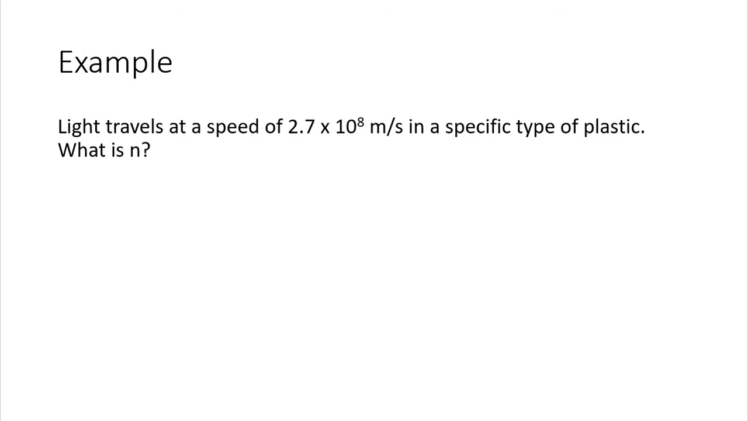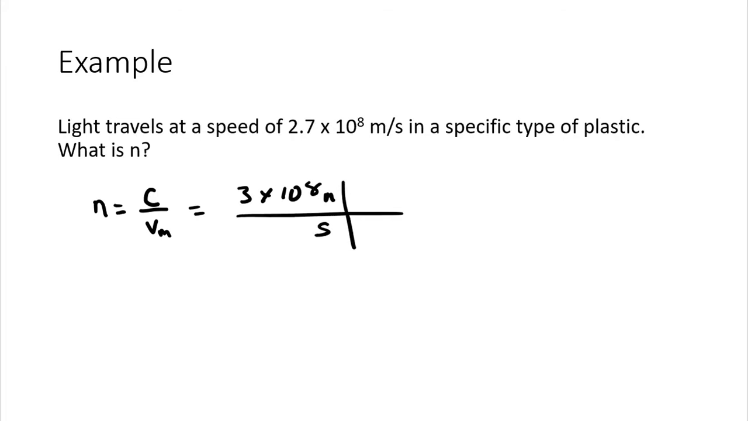So we know the equation, I'm going to write it a little bit abbreviated. n equals c, the speed of light in a vacuum, over v, the speed in that material. We haven't really talked about speed, but it is usually represented by a v. So it's going to be 3 times 10 to the 8th meters per second divided by 2.7 times 10 to the 8th meters per second.